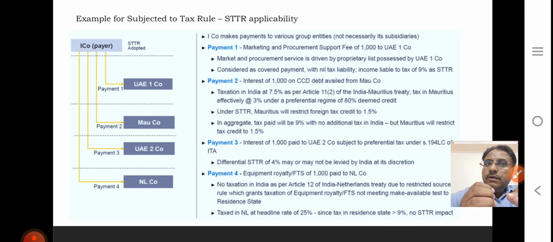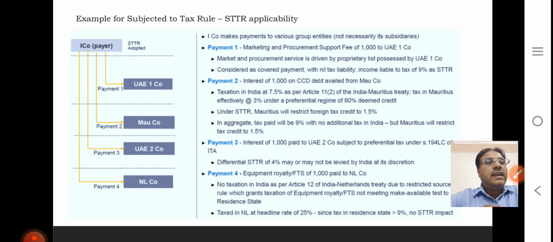So now we discuss STTR. Suppose you are making foreign overseas payments through Form 15CB, and some payment is being made to the UAE in respect of marketing procurement. Since your overseas entity is there, you are paying marketing charges, and that subsidiary is not liable to tax.